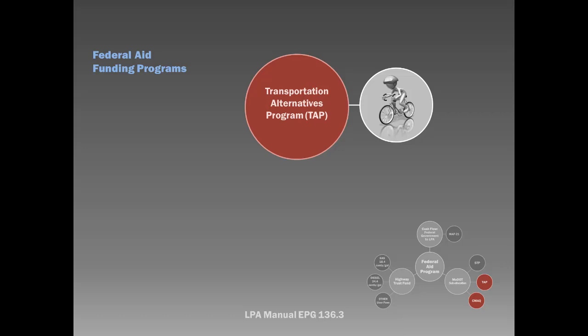Common types of projects eligible for TAP funding are pedestrian and bicycle facilities, safe routes for non-drivers, and conversion of abandoned railway corridors to trails. There are some other types of projects which are eligible for TAP funding, but they may not be available in all parts of the state and they're not as common. For information regarding all types of eligible TAP projects, please contact your MoDOT representative.